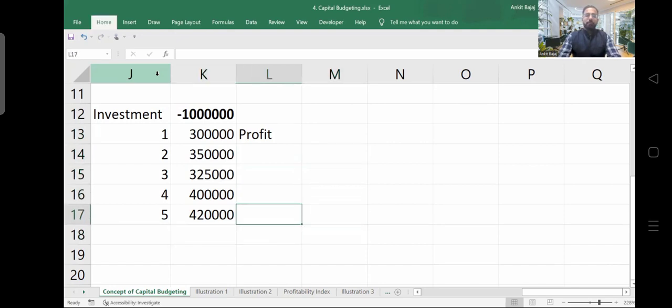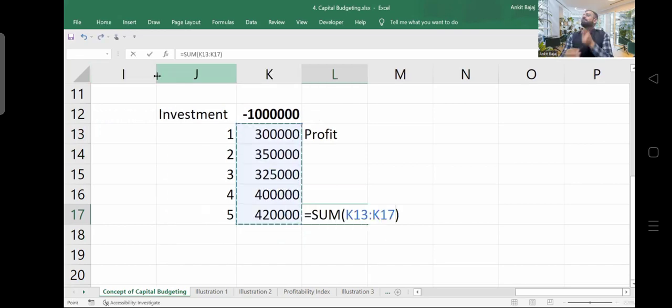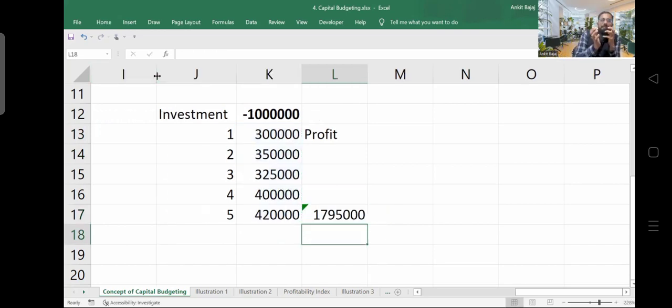If I do the total here, the total return which you will be generating in 5 years is 17 lakh 95,000 rupees. Now just let me know whether you should start this business or not. Definitely here profits are more than your expenditure, right? So you should start the business. Right? So this is a simple example I have taken to make you understand what actually is capital budgeting.